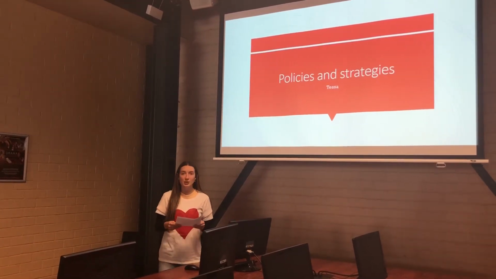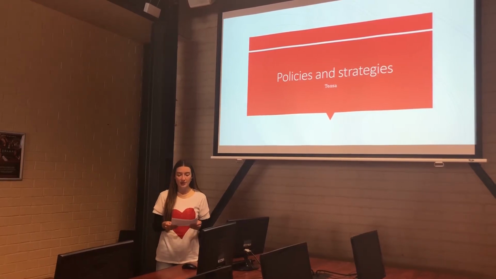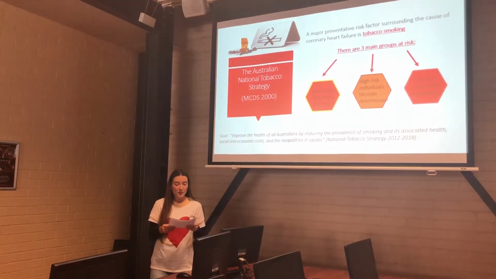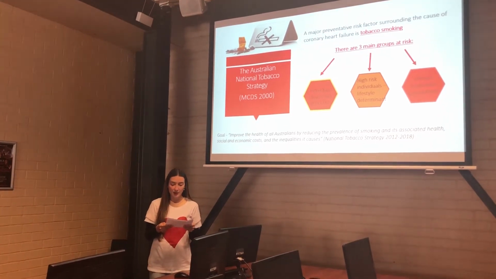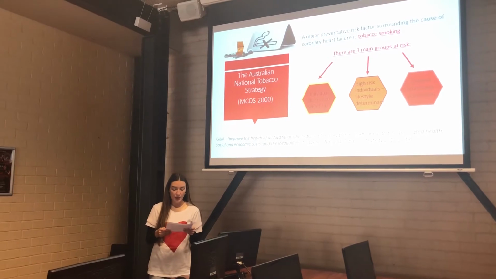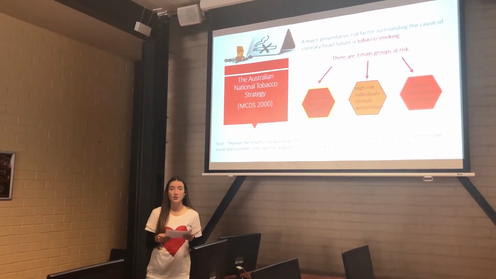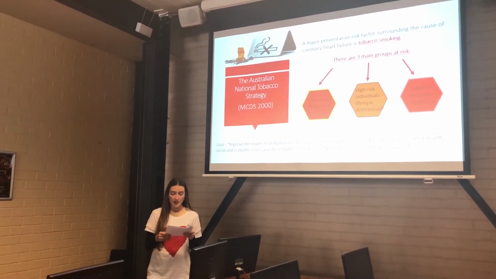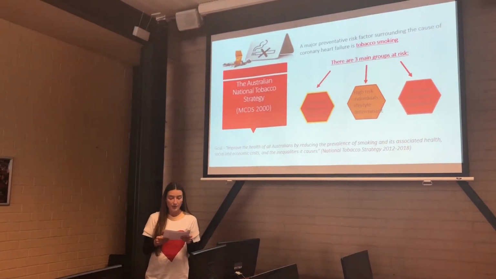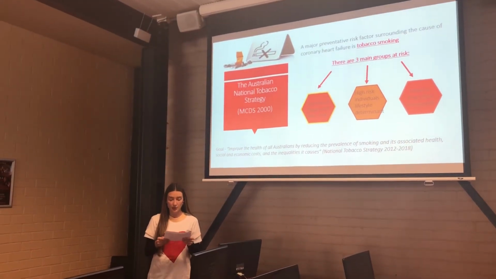So today I'm going to be talking about the Australian government policies and strategies on coronary heart disease. So one of the main preventative risk factors surrounding the cause of coronary heart disease is tobacco smoking. There are 3 main groups of the Australian population that this strategy can be aimed at. These are known diagnosed coronary heart disease patients, high-risk individuals, and the general population.